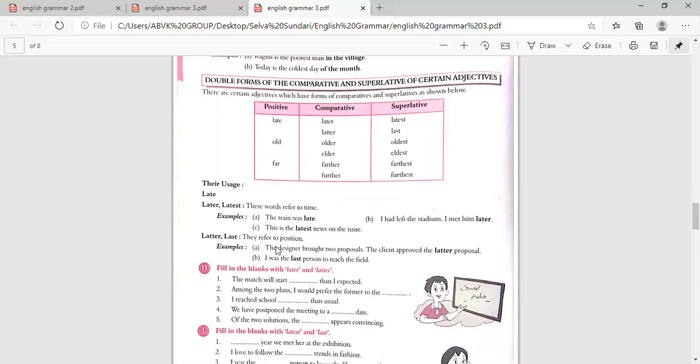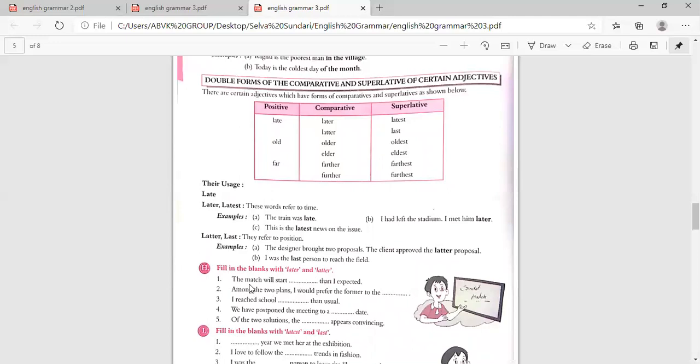Latter, last, they refer to position. Later, latest refer to time, and the latter with double T and the last, they refer to position. The designer brought two proposals. The client approved the latter proposal, and here latter, that is a position. I was the last person to reach the field. This is also position. So fill in the blanks with the later and the latter. That is a LAT.